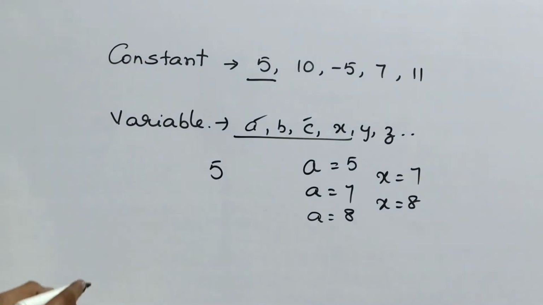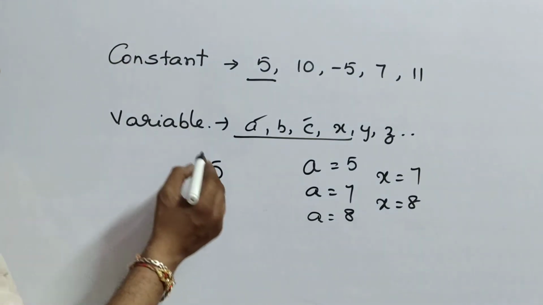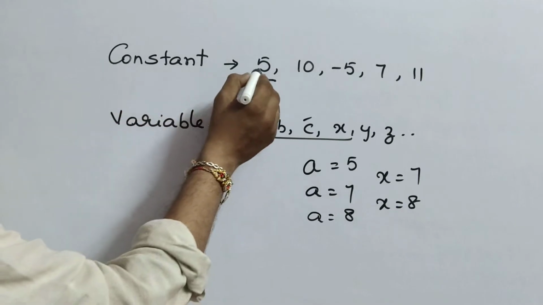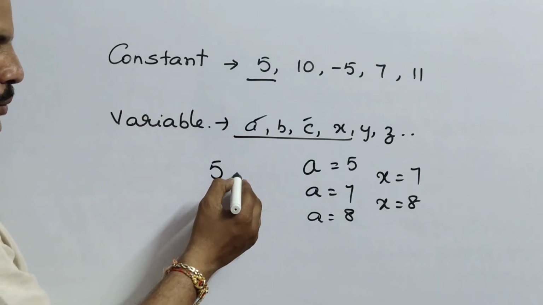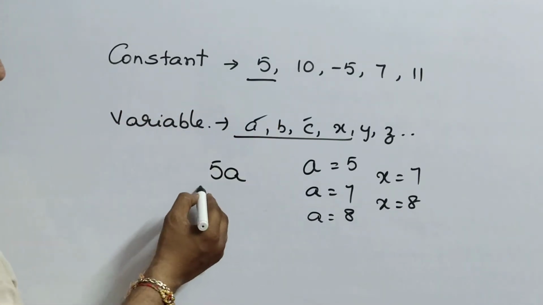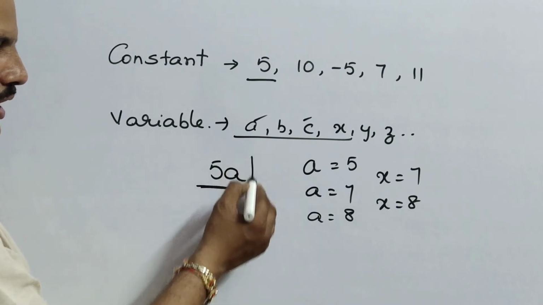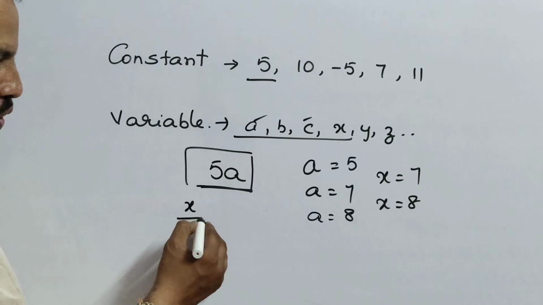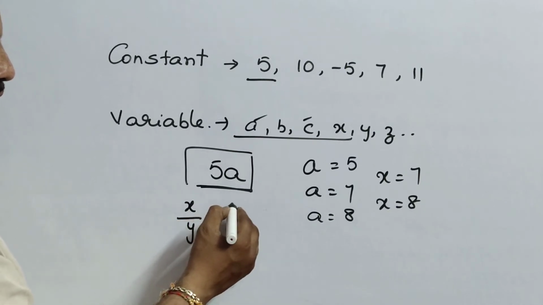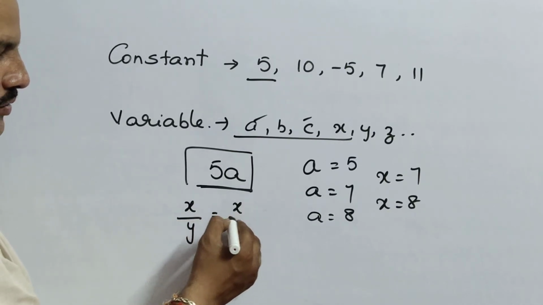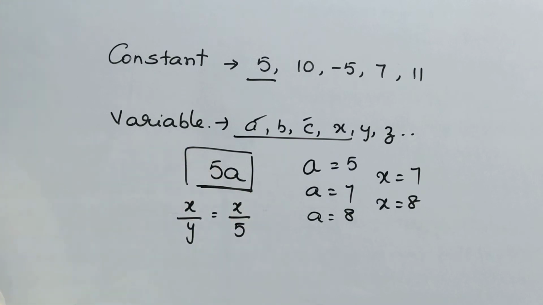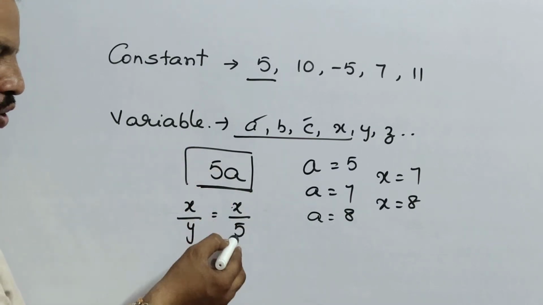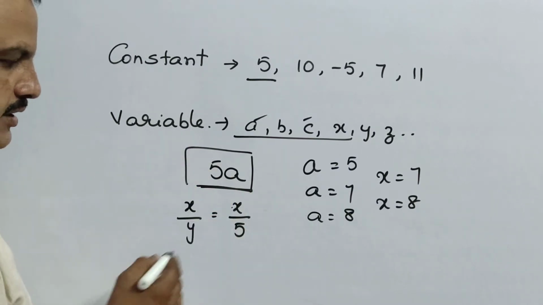Okay, children, see here the product of a constant and a variable. Suppose 5a, I wrote the product as 5a. And here I wrote the product as x by a or x by 5, like that, the product or the quotient or anything like that.